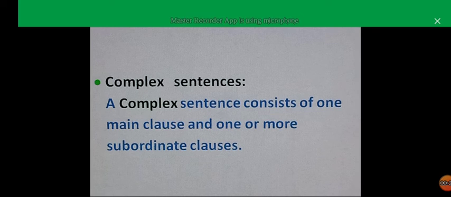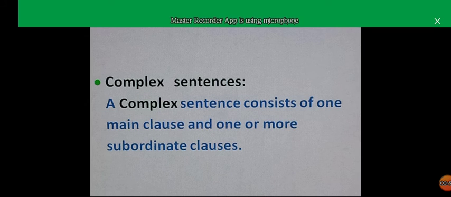It means that in your complex sentence you have one main or independent clause, and after that you will have one or more than one subordinate clause. What is a subordinate clause? A subordinate clause is actually the dependent clause that depends on another clause and completes its meaning.